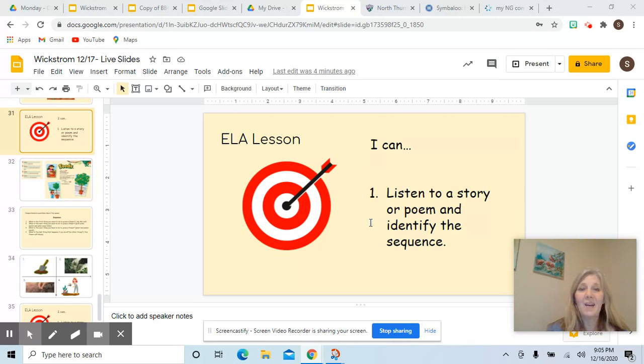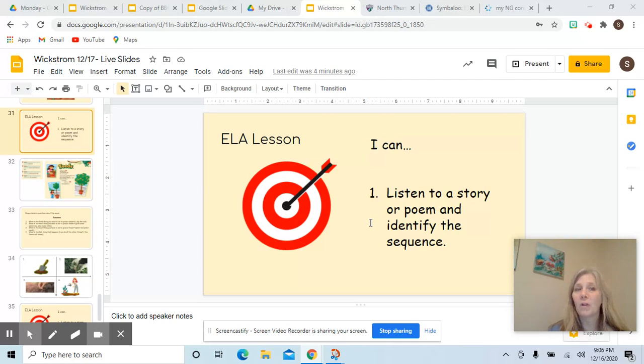So remember we talked about a little story: we put on our boots, went outside, jumped in the puddle, and got wet. What was the first thing that happened? We put on our boots and went outside. The next thing, we jumped in the puddle. And what was the last thing? We got wet. That is a sequence. And I want you today to listen for the sequence in this poem.